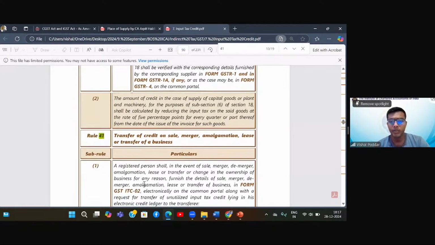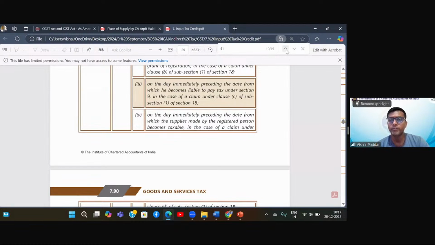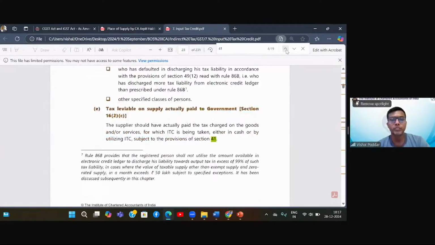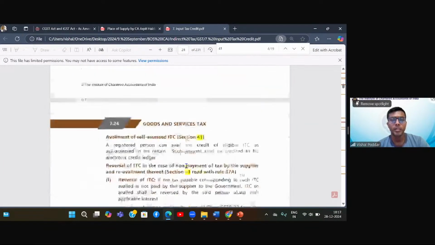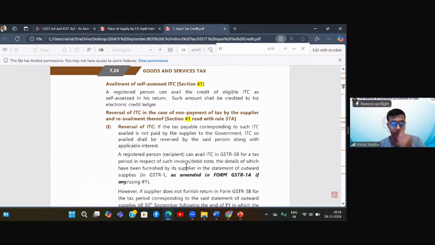Yes. No, this is rule 41. See, section 41, which is the newly amended section, provides that if the supplier has not paid tax, we allow you to still take the credit and you need not reverse it if the supplier pays by the next year September.